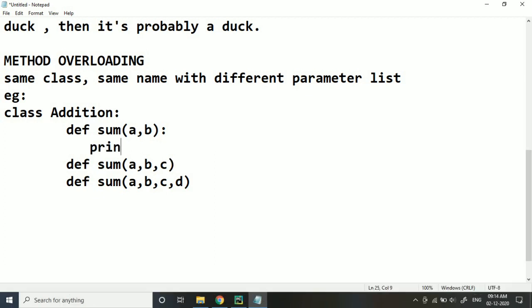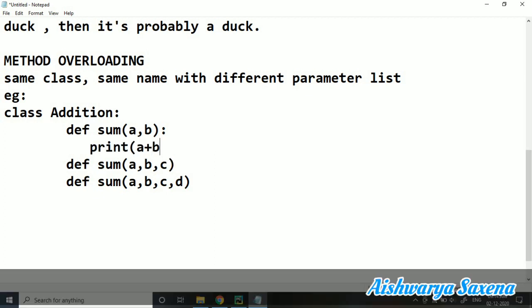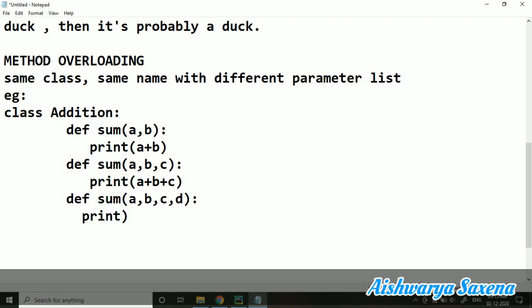What is it? What will it be doing? It will be printing a plus b. And what will this be doing? It will be printing a plus b plus c. And what will this be printing? It will be printing a plus b plus d, a plus b plus c plus d.